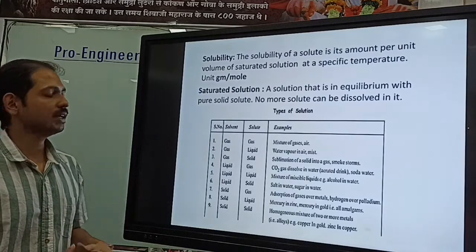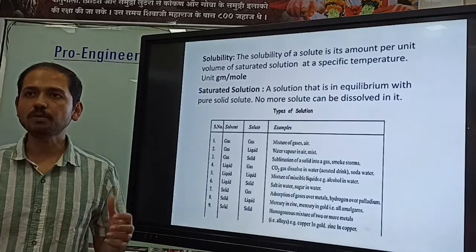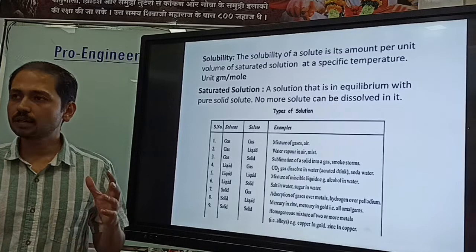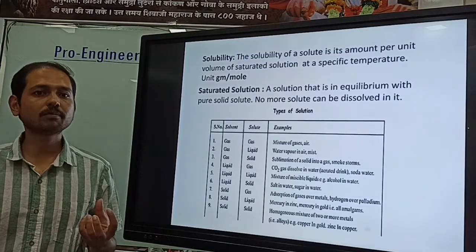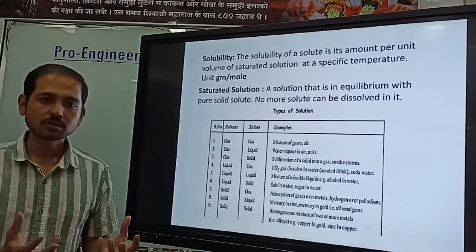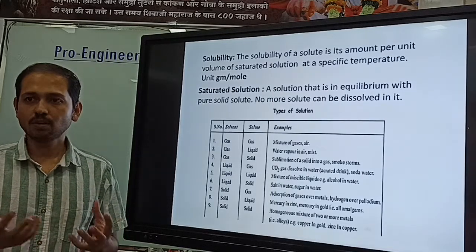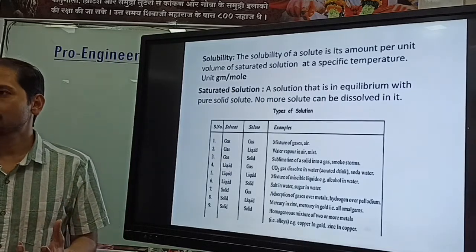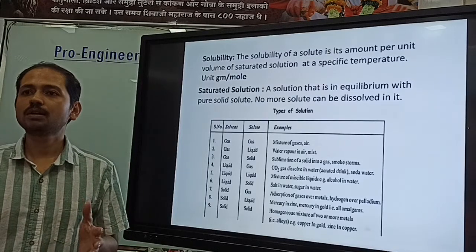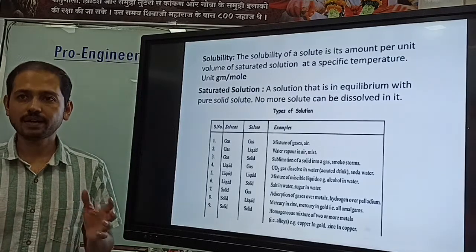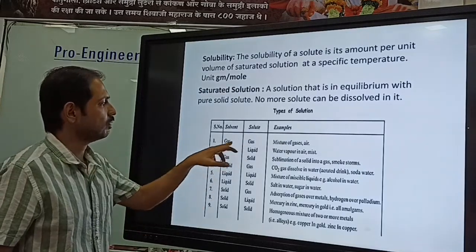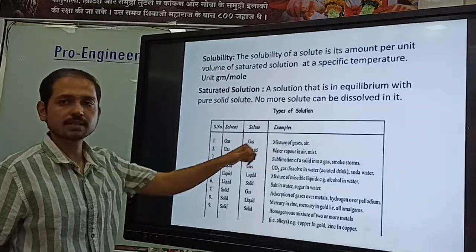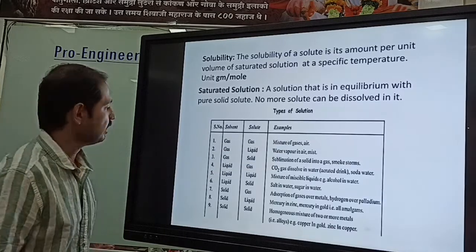So here also there are different types of solutions. Whenever we talk about a solution, the first thing that comes to our mind is solid in liquid, where the solvent is liquid and the solute is solid. But it is not always so, right? There are different types of solution. Let's see some examples. Gas can also make a solution: a mixture of gases, an example is air, right?